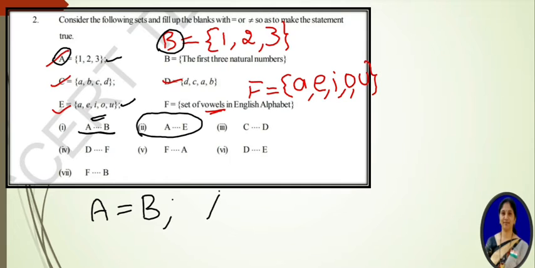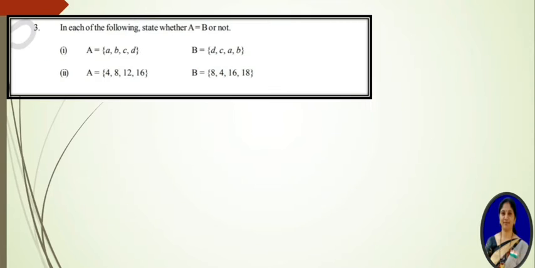So clearly we can say that A is not equal to E. Like this you have to fill in the remaining. Okay, and see the third problem. In each of the following, state whether A is equal to B or not. So we have to decide whether A is equal to B or not. Here also you have to follow the same rule.